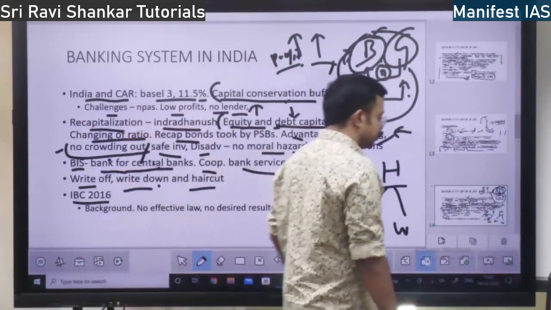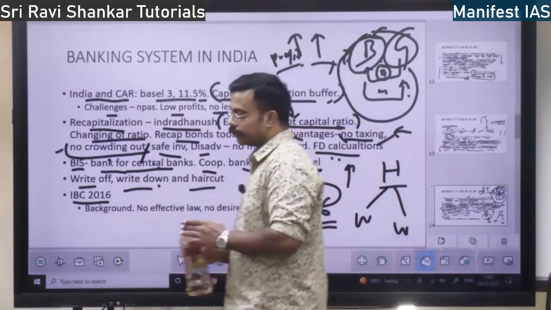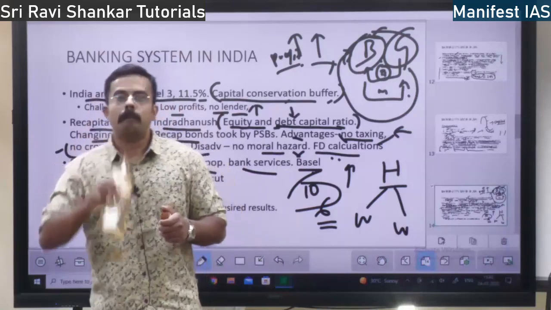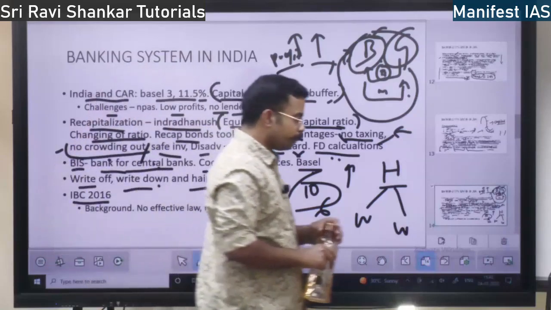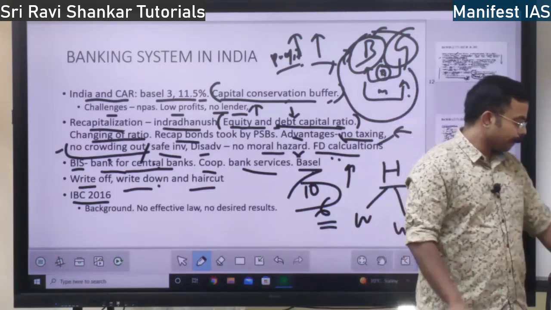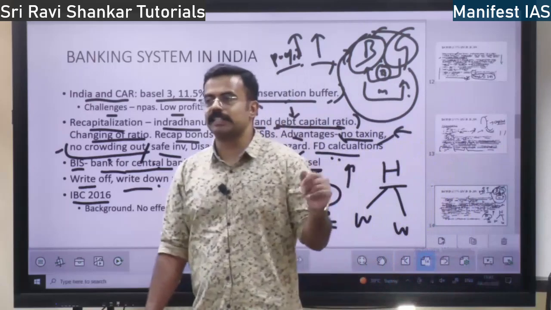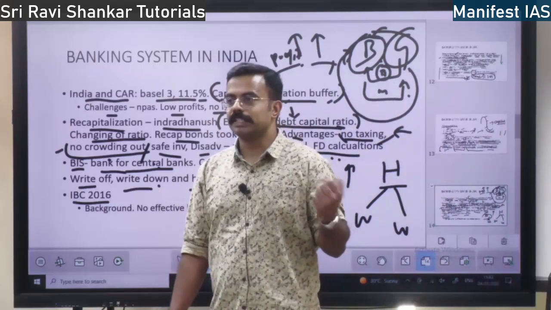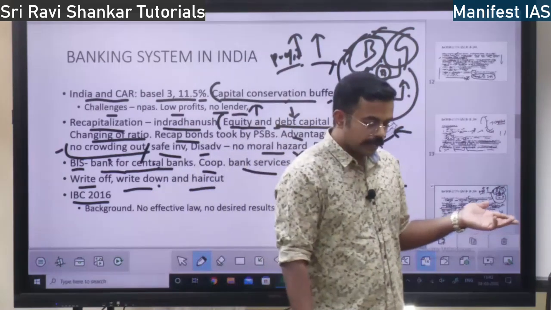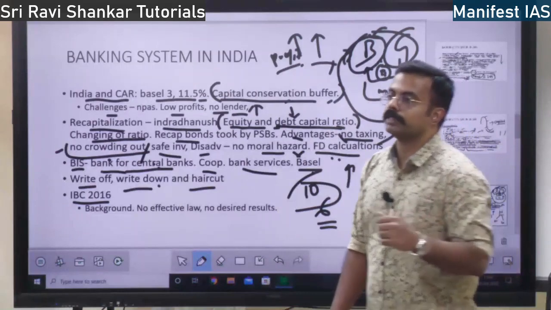Very, very important: the Insolvency and Bankruptcy Code 2016. Before this IBC code, there was the SARFAESI Act and ARC companies, and also many legal provisions.